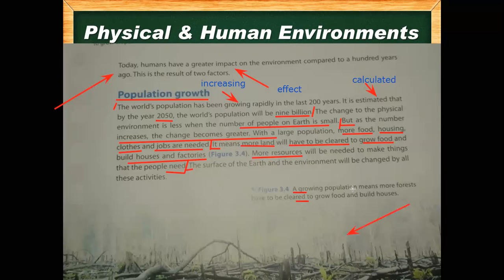A growing population means more forests have to be cleared. In the places where the forests are cleared, the temperature will be higher, and there will be very little rain because there is no forest. So a growing population means more forests have to be cleared to grow food and build houses.